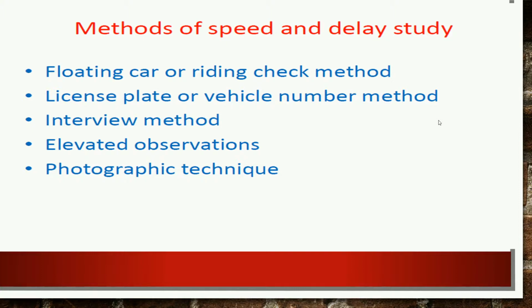There are various methods for speed and delay study. Method number one is the floating car or riding check method, then license plate or vehicle number methods, interview methods, elevated observation, and photographic techniques. So by taking interviews on the roadside, by observing the license plates of vehicles, by doing riding checks, or by taking photographs, we can calculate the speed and delay on the road.